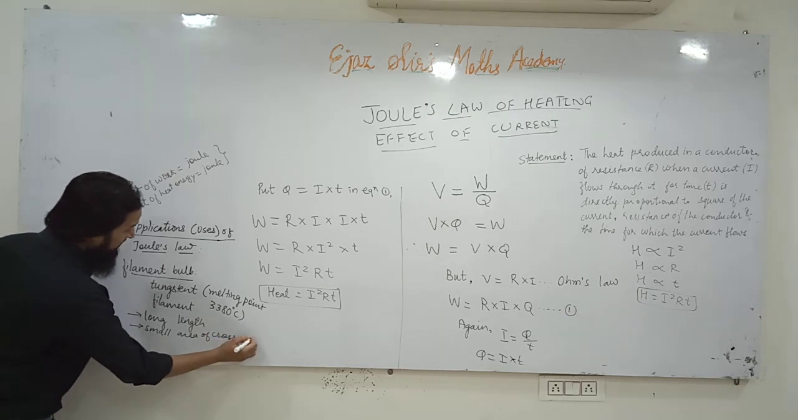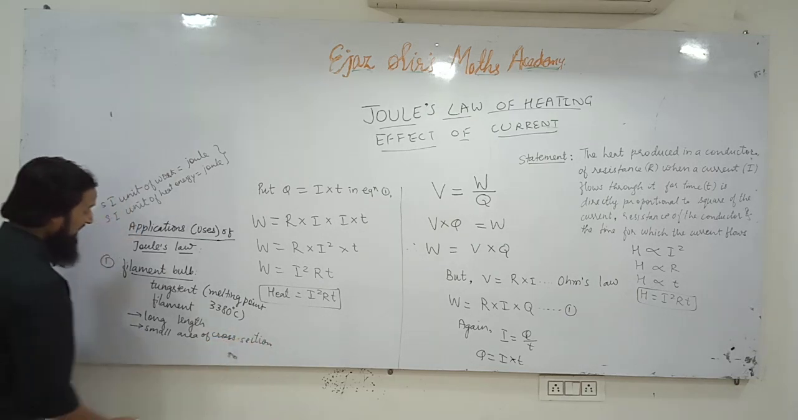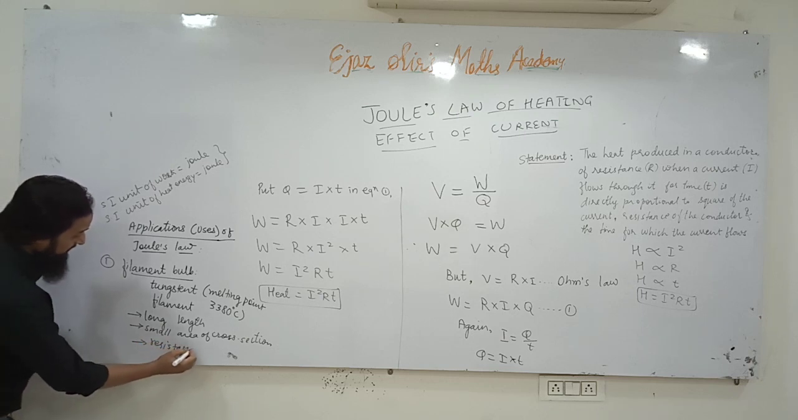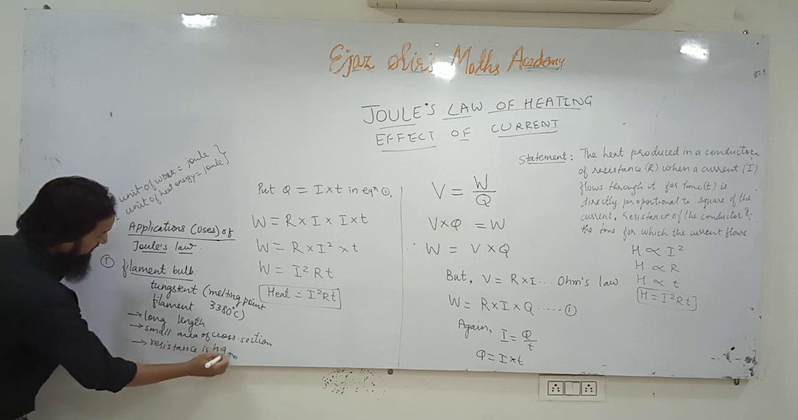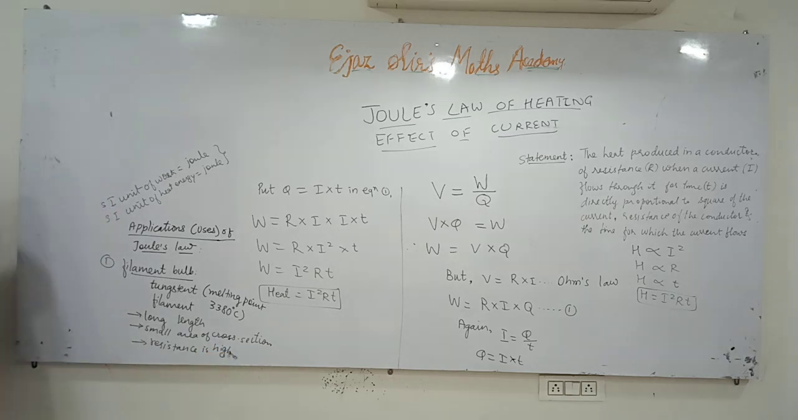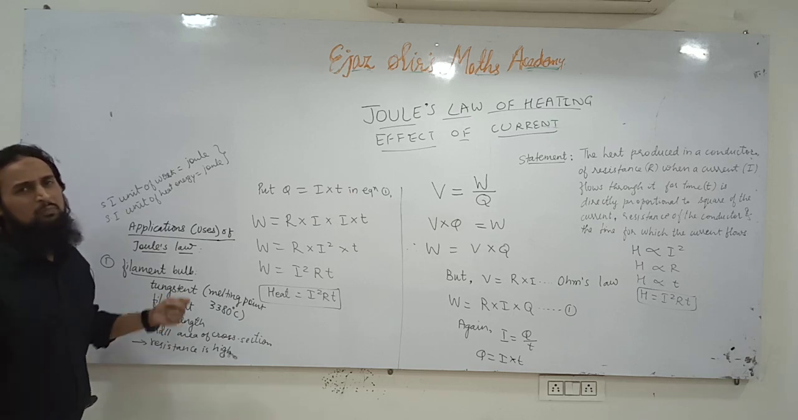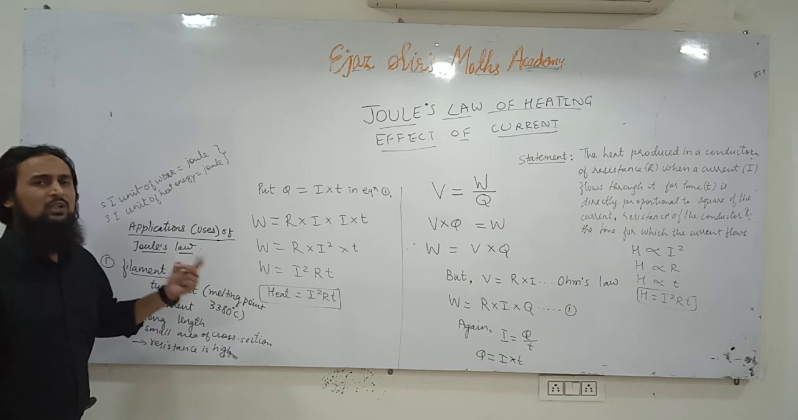Since its area of cross section is small and length is very high, its resistance is high. In the filament the resistance is high and we know heat is directly proportional to the resistance. So when electric current flows through the tungsten filament, the filament becomes hot. It consumes a lot of electrical energy to produce that heat, and some part of that heat is converted into light also.